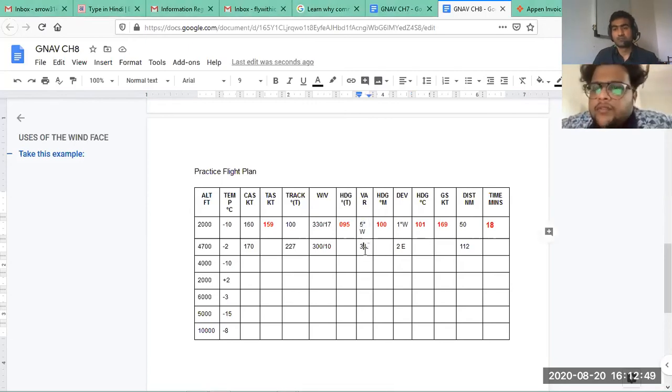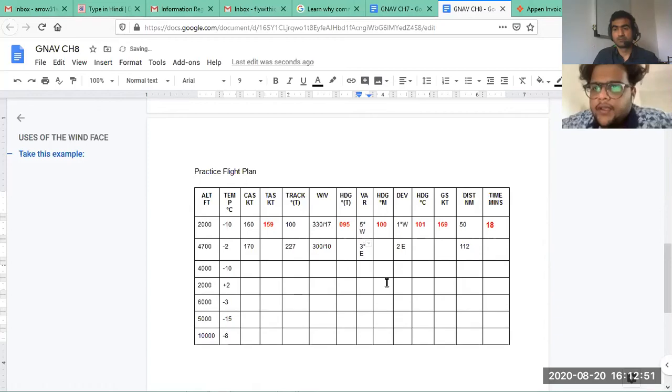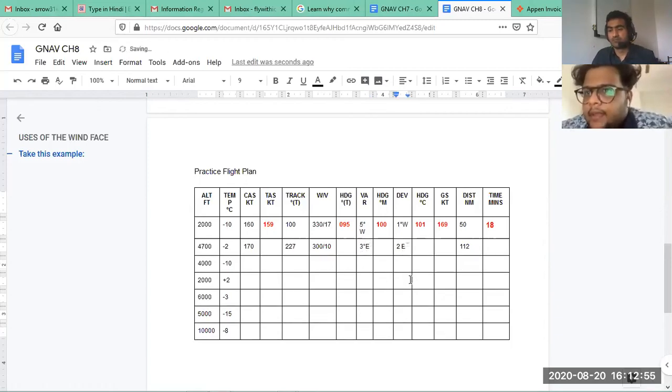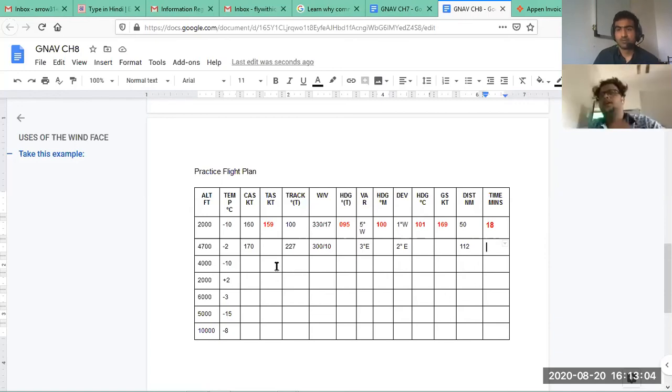So my TAS was 158. Here it is 159. Heading is 95. That is correct. Heading magnetic is correct. Heading compass is correct. Ground speed is 168 here. And time is 17.82 minutes, that is rounded to 18. Show me how you're doing it in your notebook.